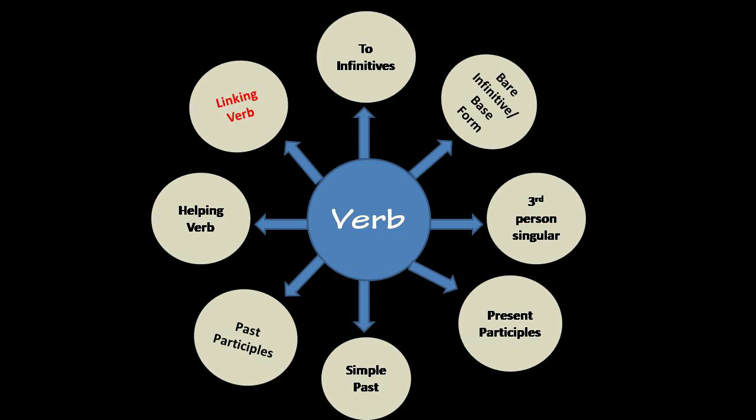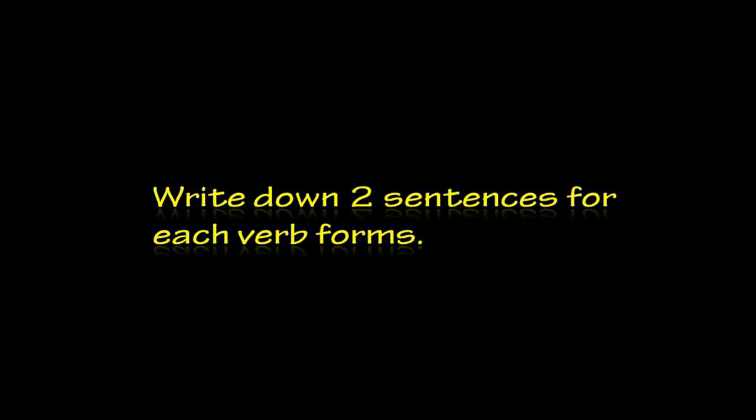So now we know that there are 8 forms of verb: to-infinitive, bare infinitive or base form, third person singular, present participle, simple past, past participle, helping verb and linking verb. But a linking verb is not an action verb. Now write down 2 sentences for each verb form.